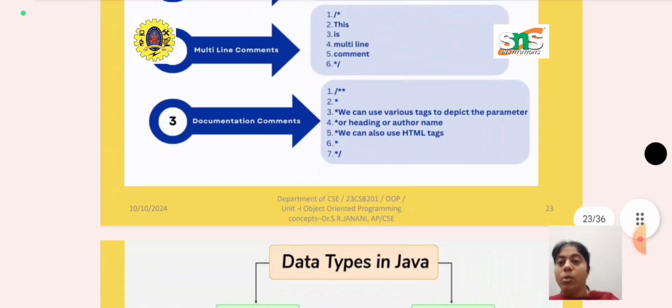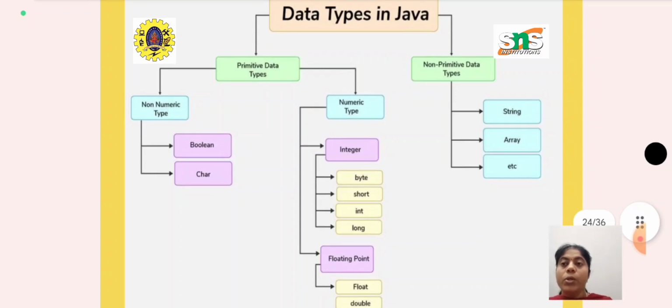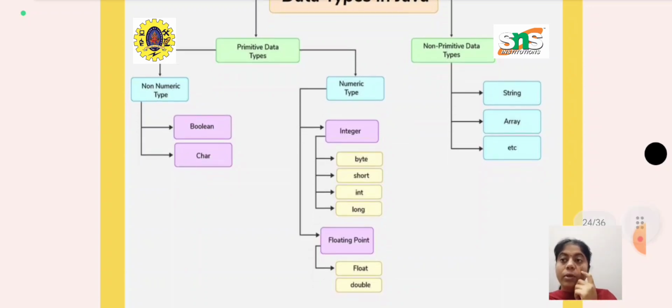And next we will see about Java data types. These are broadly divided into two: primitive data types and non-primitive data types. A primitive data type is one that is already available in Java, and it is also divided into two: non-numerical and numerical. For non-numerical we have two types, boolean and character, and for numerical we have two, integer and float. For integer: byte, short, int, long, and for